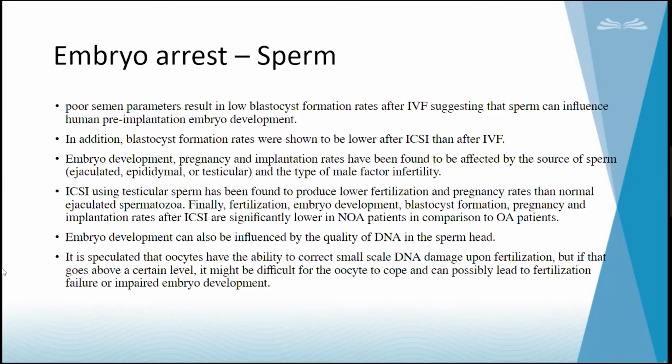It is speculated that oocytes have the ability to correct a small scale of DNA damage. So with minor DNA damage in sperm, sometimes the oocyte is of average or good quality, and they may correct it. They may still develop into a good embryo and give us pregnancy and a healthy baby. But when the DNA damage is more, the oocyte will not be able to cope. If the oocyte quality is also compromised, it will not be able to cope, and ultimately we'll be getting poor grade embryos or embryo arrests.